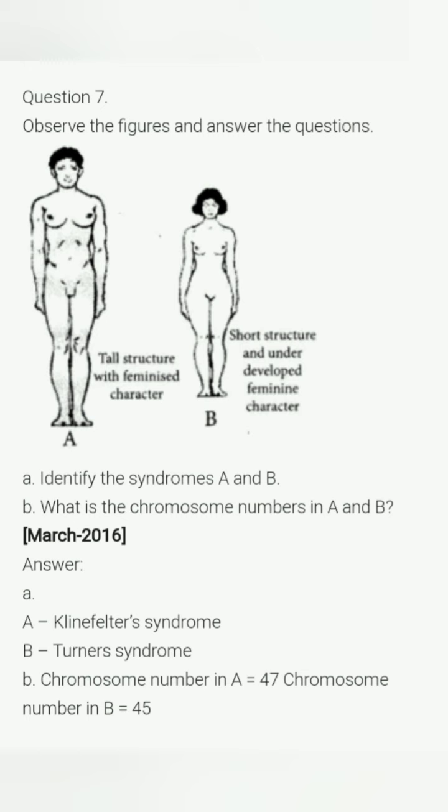It is Klinefelter syndrome, and it is caused due to the presence of an additional copy of X chromosome. And B is Turner syndrome, and it is caused due to the absence of an X chromosome. So what is the chromosome number in A? In A, it will be 47, and in B, it will be 45, because in A, it has XXY, and in case of B, that is Turner syndrome, there is an absence of X chromosome, XO, 44 plus XO. Clear?